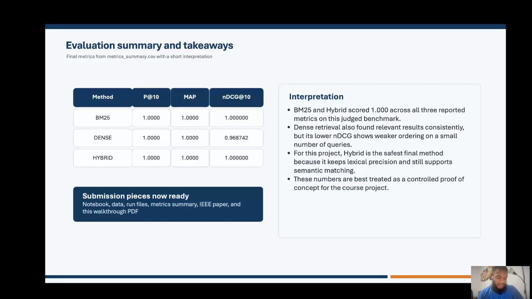At the same time, those results should be interpreted honestly. This is a controlled course project benchmark, so the numbers show a strong proof of concept, not a claim of full production performance. Like if I put this in, let's say Netflix, it probably would not be as accurate as it is, but it's a strong proof of concept, I would say. So overall, the project demonstrates a working IR system, with correct indexing, ranking as well as evaluation.